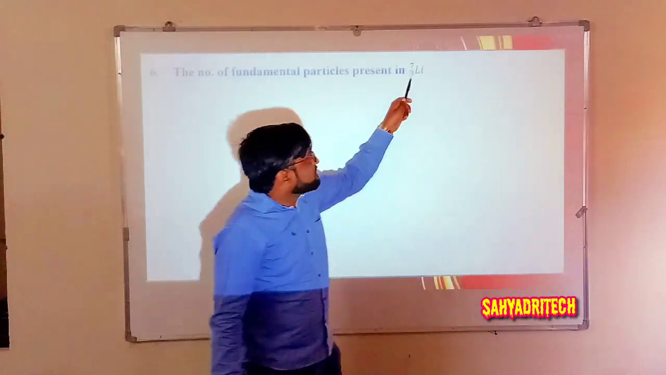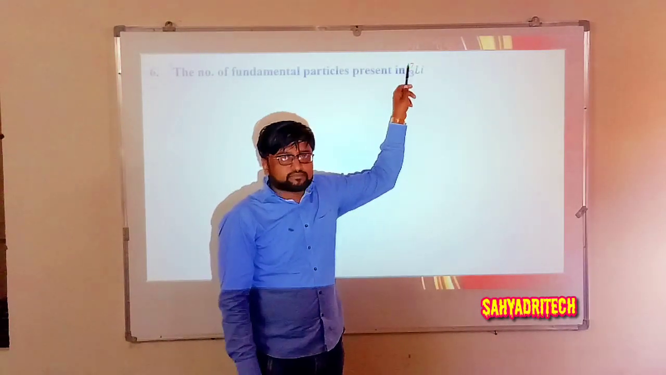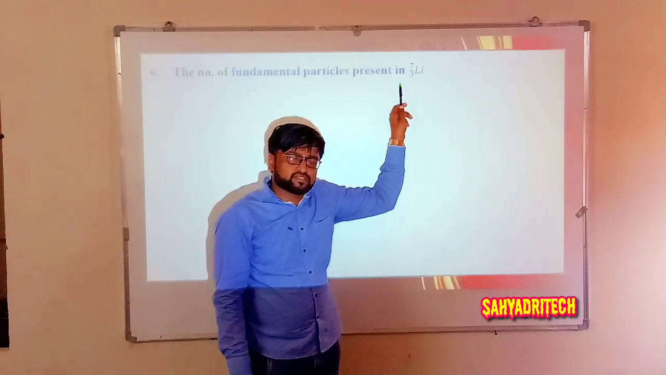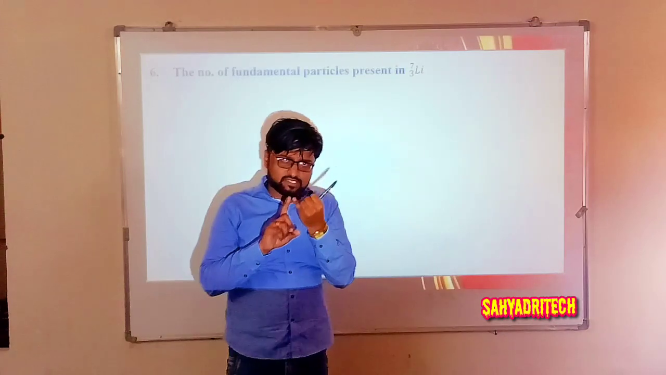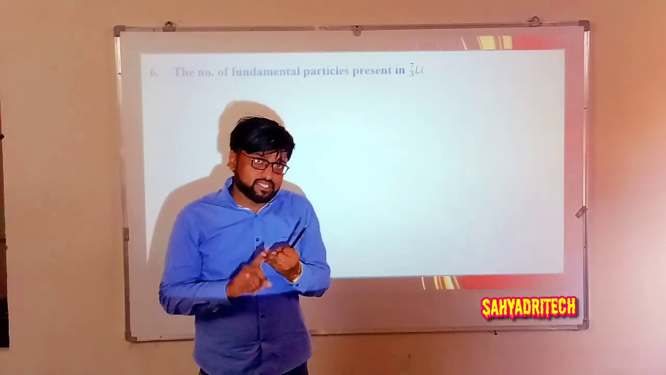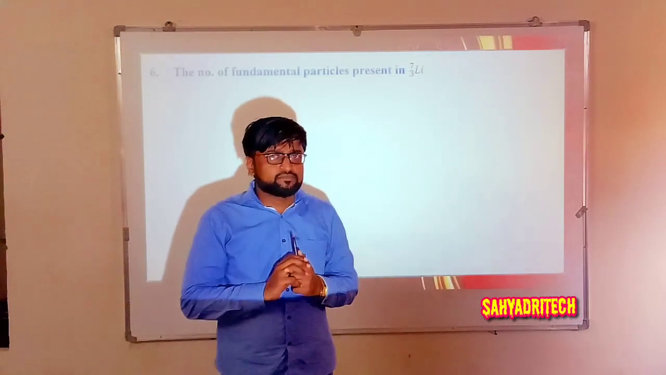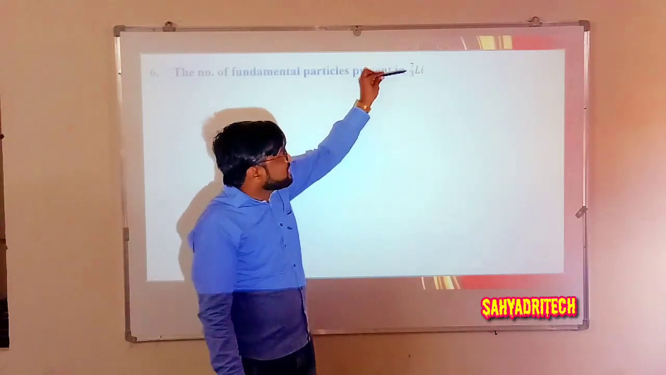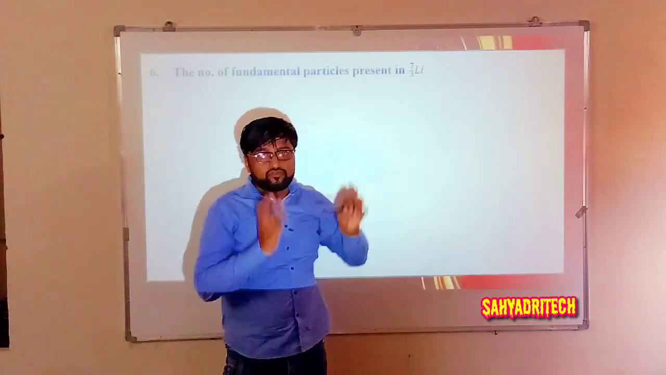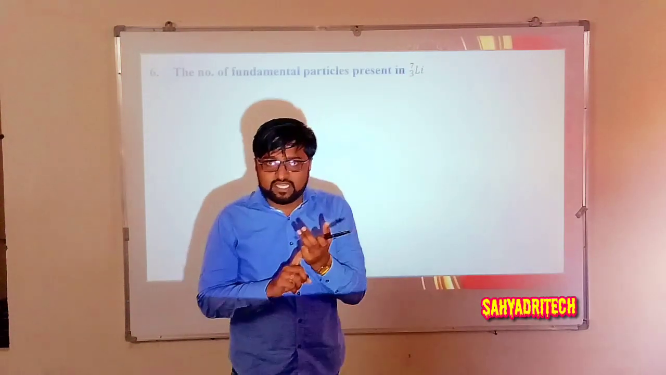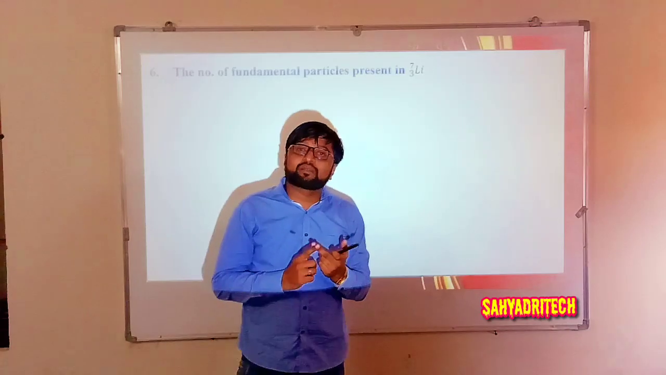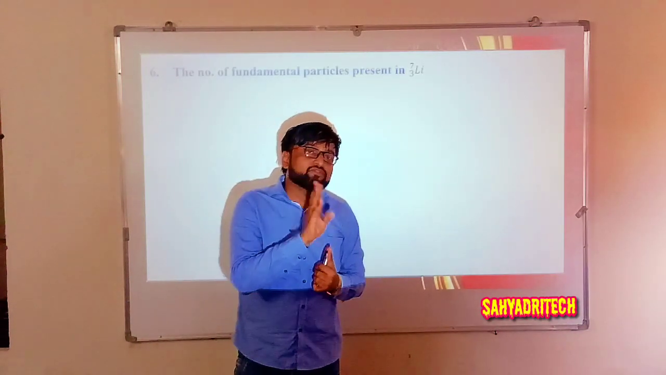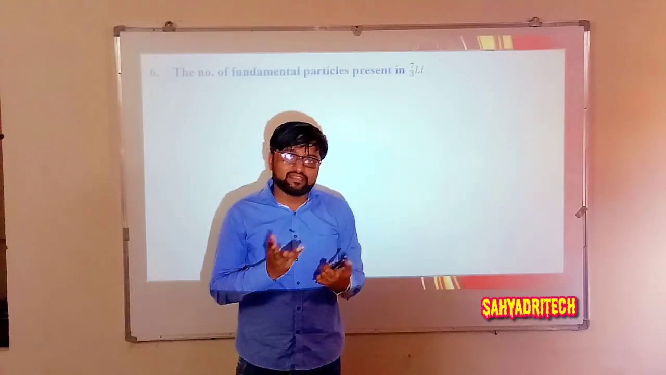Well, here atomic number 3, mass number 7. Number of protons 3, and it is a neutral atom, so number of electrons is also 3. So number of protons 3, number of electrons 3. So 3 plus 3, 6. Then what about number of neutrons? Mass number minus atomic number. 7 minus 3, 4. So protons 3, electrons 3, and neutrons 4. So 3 plus 3 plus 4. What is the answer? 10 is the answer.